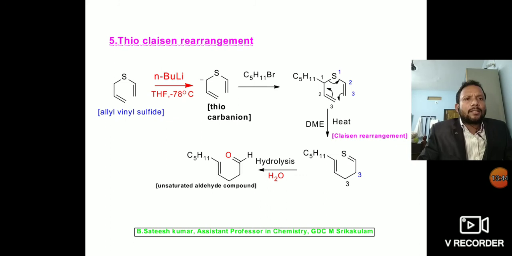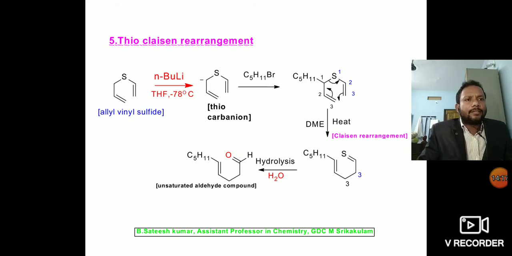See this pentyl substituted allyl vinyl sulfide. I give numbers to these atoms: 1, 2, 3 and 1, 2, 3. This compound undergoes a Claisen rearrangement, that is called a 3,3 sigmatropic rearrangement.